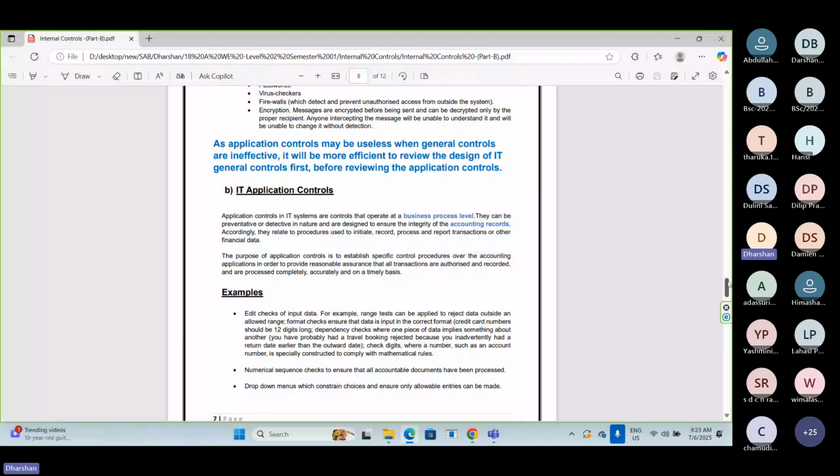That's why secret numbers are given to the debit card holders. So this secret number and this control are called application controls.